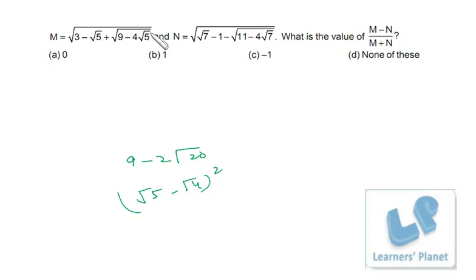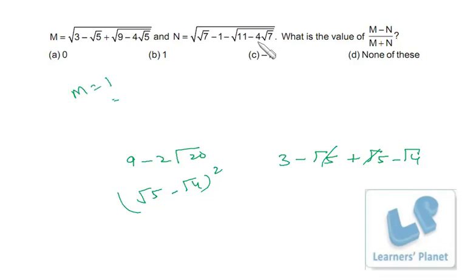Okay, so now if this thing is in square root, so if it comes out, it will be root 5 minus root 4, right? So here already minus root 5 is there, so minus root 5 minus root 5 plus root 4 will be there, right? I just write 3 minus root 5 plus root 5 minus root 4. Okay, so root 4 is 2, so 3 minus 2, finally m is 1.